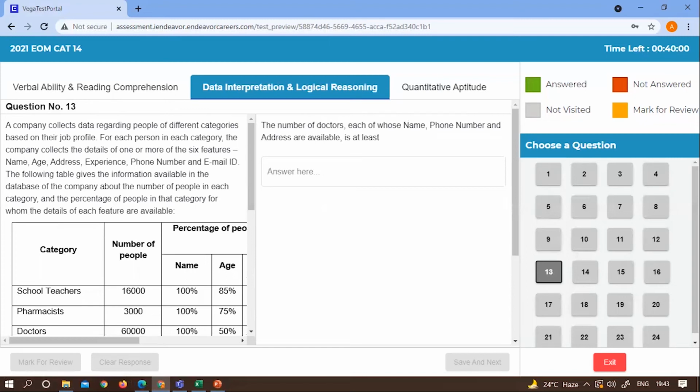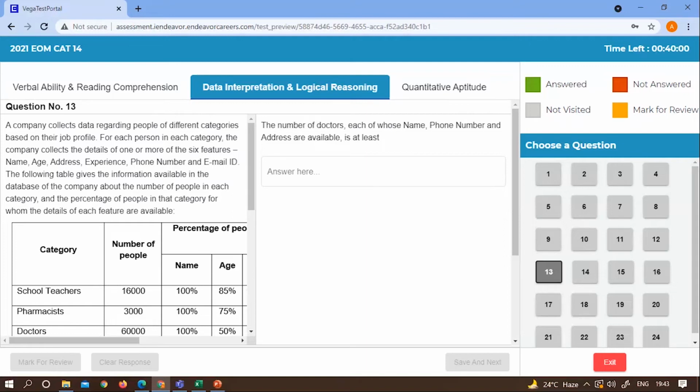Now, this one: a company collects data regarding people of different categories based on job profile. A doable set, but sometimes you need to calculate. Lots of percentage calculation was there. Even in this case, out of 4, 3 questions you could have done for sure. Certainly percentage calculation was required, but you have to do it, because when you see the whole paper, it is full of calculation. Compared to that, this was one of those sets that you would have done.